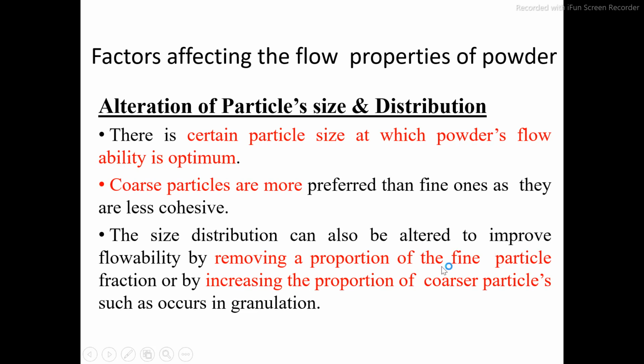Suppose it is observed that the given 100 gram of powder contains 20 gram of fine particles, and because of these fine particles it has poor flow properties. So once you separate these fine particles, you can increase the flowability of your coarser particles. So always try to keep a minimum amount of fine particles in the granules.